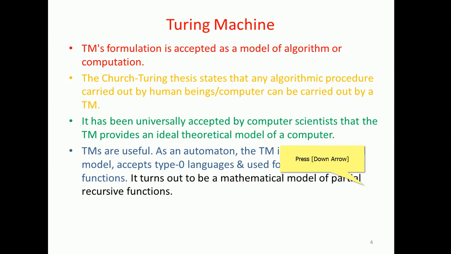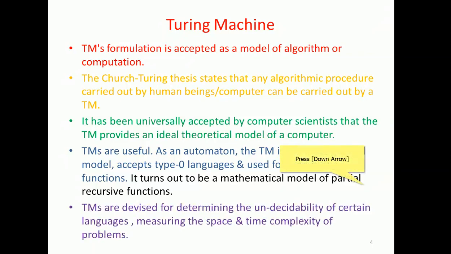It is used for determining some value through functions, so that certain steps will be computed and it will produce some results. It turns out to be a mathematical model of partial recursive functions. So the recursive function which provides a solution is going to be emulated and generated with the help of the Turing machine model.